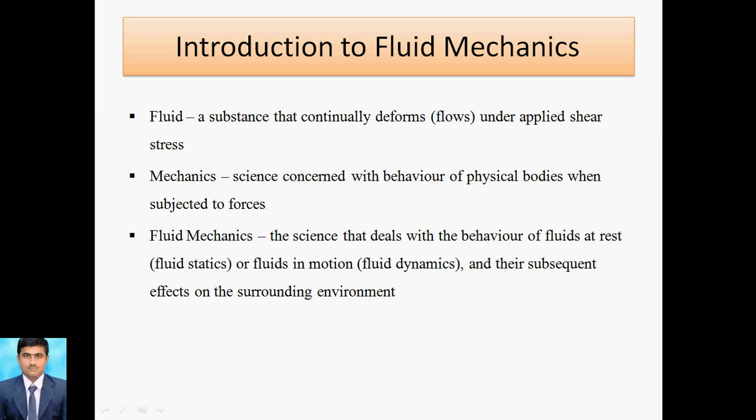Fluid mechanics is categorized in three parts. The first part is fluid statics, the second part is fluid kinematics, and the third part is fluid dynamics. In fluid statics, the fluid is at rest. When the fluid is in motion but pressure forces are not considered, that is called fluid kinematics. The third branch is fluid dynamics, when pressure forces are considered as well as the fluid is in motion. So this is all about fluid mechanics. As fluid, we have to consider only liquid and gaseous.